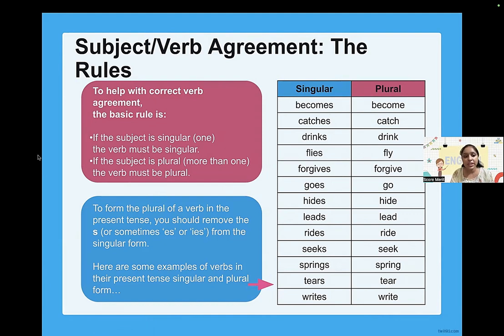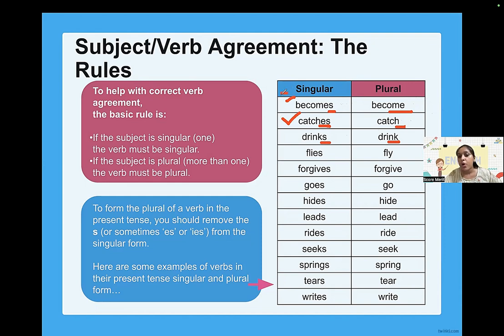If you see here, singular is becomes. S is there, but if I have to make it plural, I'll say become. Same, if you see catches, it is singular. Though es is added, you might say, ma'am, it's plural. No, not at all. Catch, this is plural. Drinks, this is singular. Drink, this is plural.